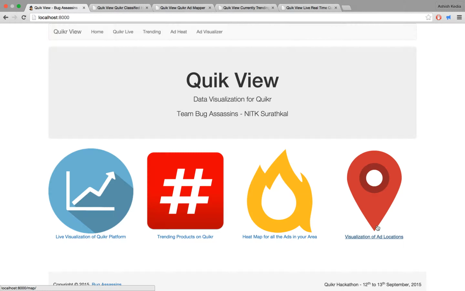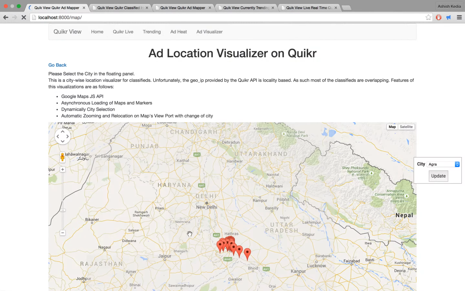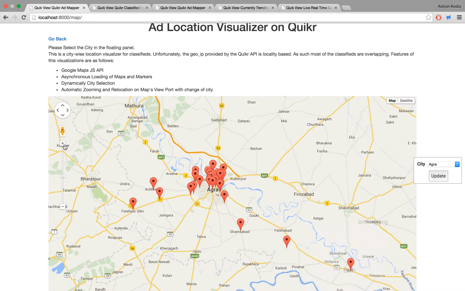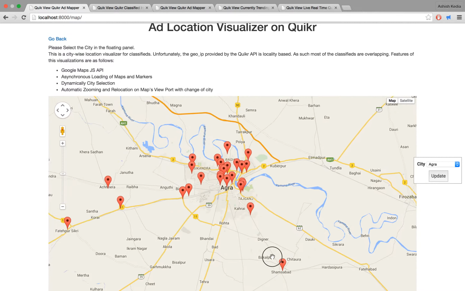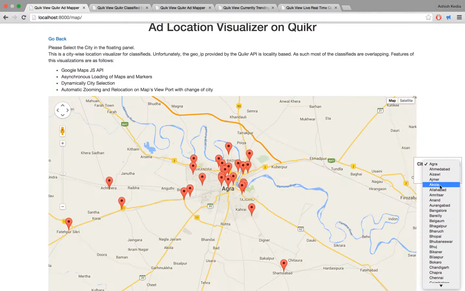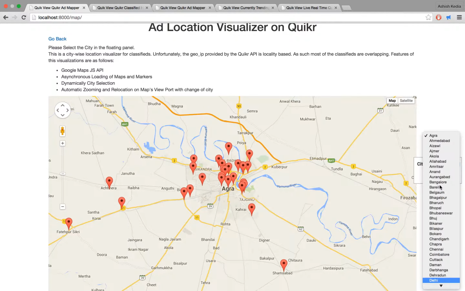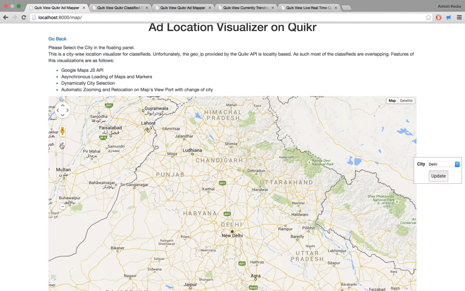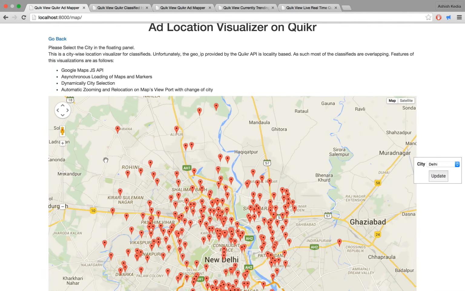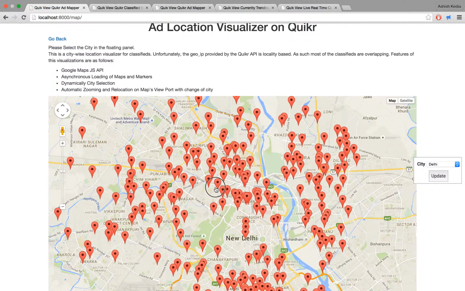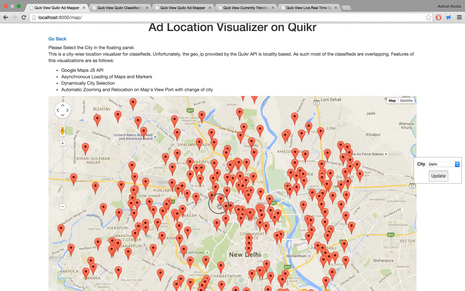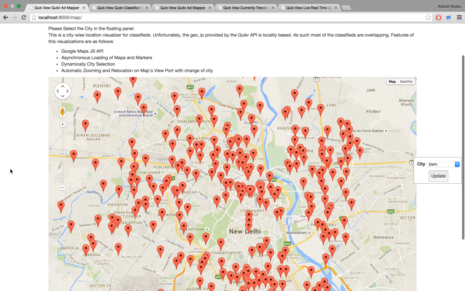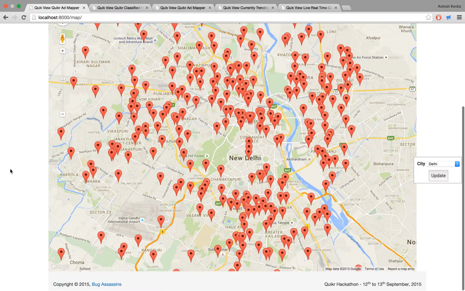So now, going to the visualization of the ad locations, first we'll demonstrate that. In this feature, based on different ads and different locations, we are plotting markers on different places, and this provides a map view of all the ads, and it is quite beneficial in some cases. If you're new to a certain city or area, you could go to Quicker, which provides you an image or a link to the ad, and then you can set off your deal with the seller.